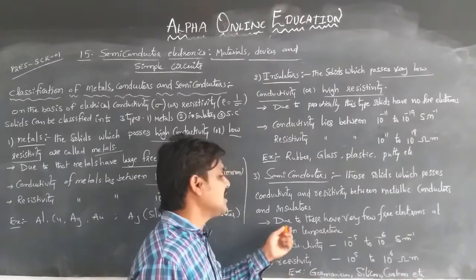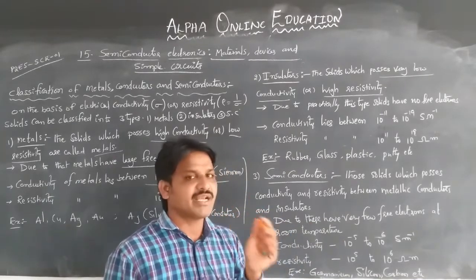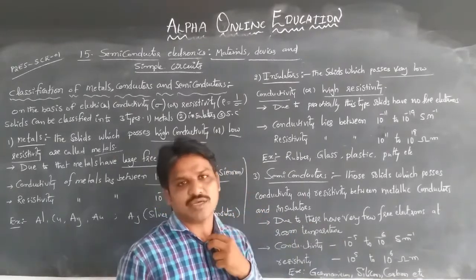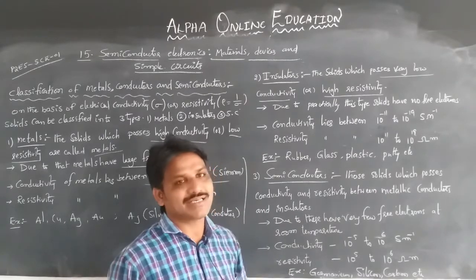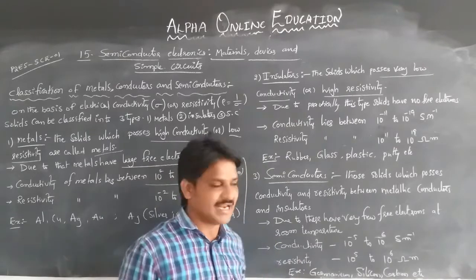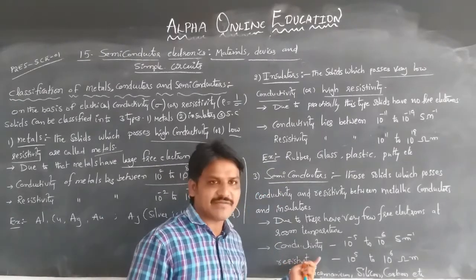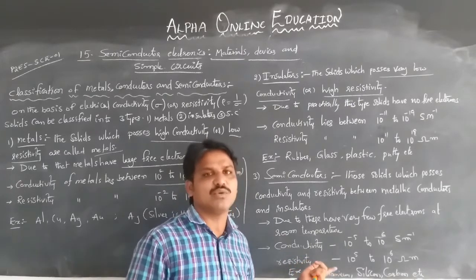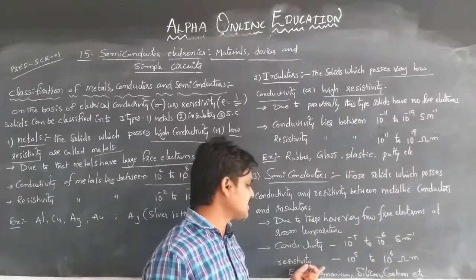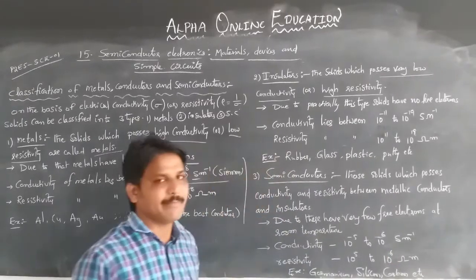These have very few free electrons, so they cannot pass all the electrons through the material, and they cannot restrict the electrons totally. So they partially allow the flow of electrons, and those are called semiconductor materials. Their conductivity will be 10 to the power of minus 5 to 10 to the power of 6, and resistivity will be 10 to the power of 5 to 10 to the power of 6 ohm meter.